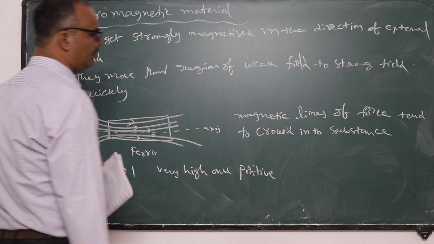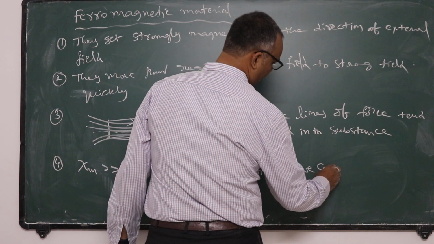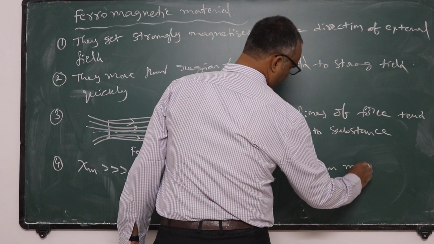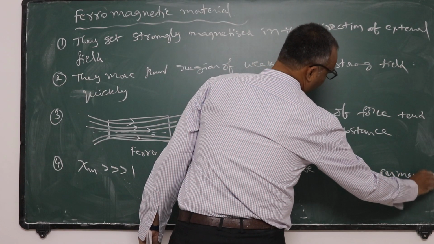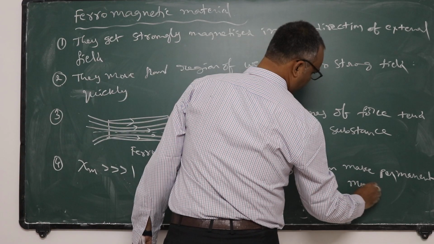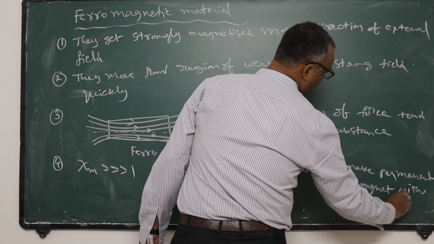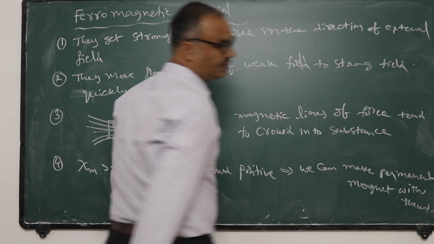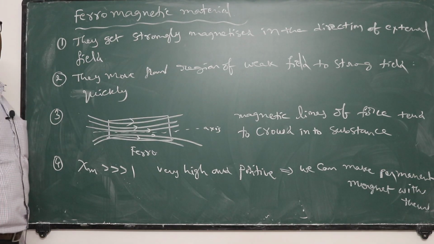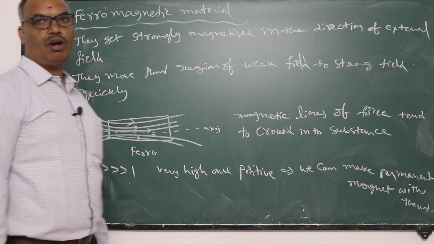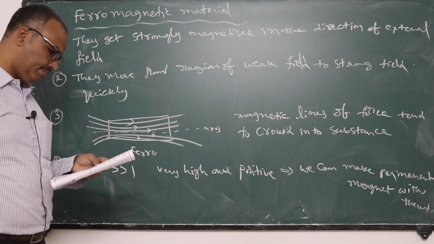Hence, we can make permanent magnets with them, because they are easily getting magnetized, and they retain that magnetism for a long time. Hence, ferromagnetic materials are used for making permanent magnets.